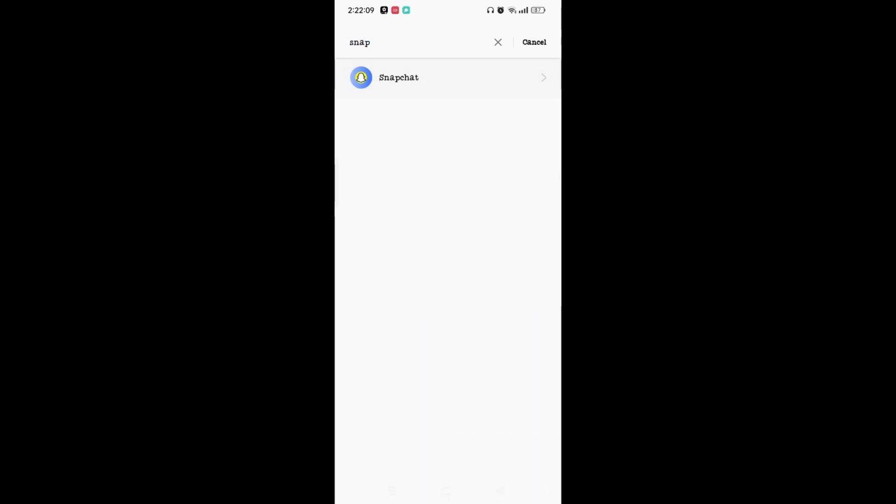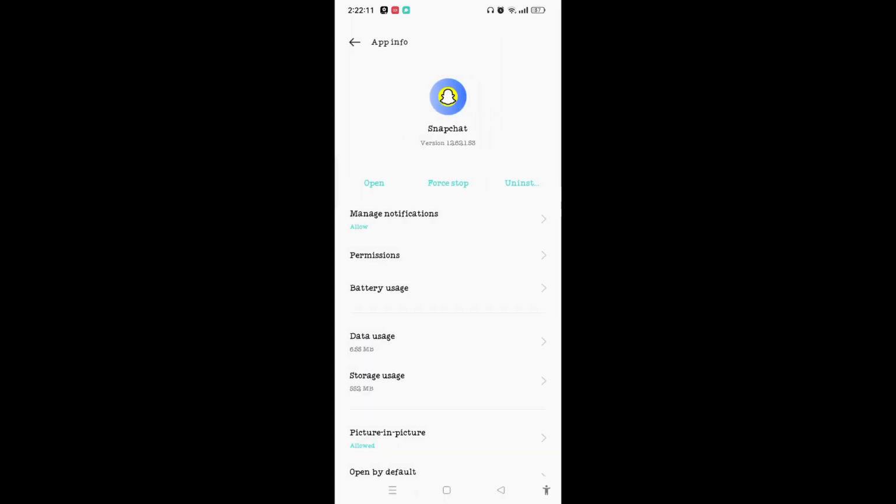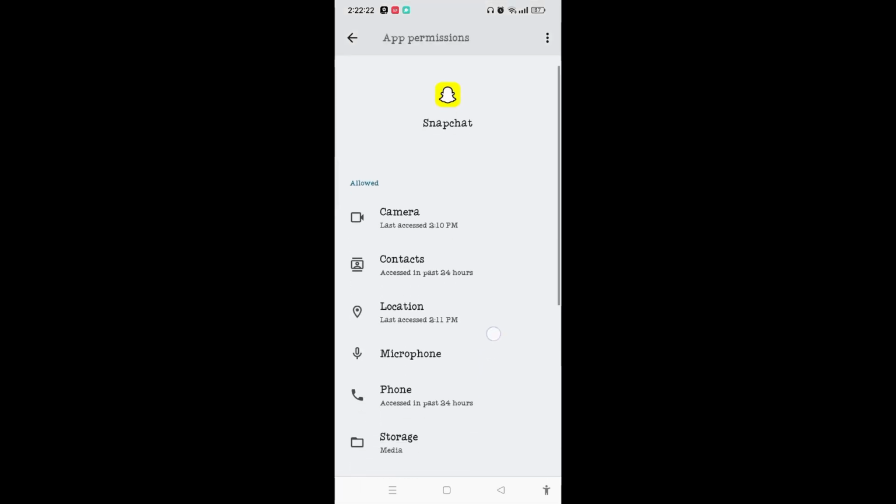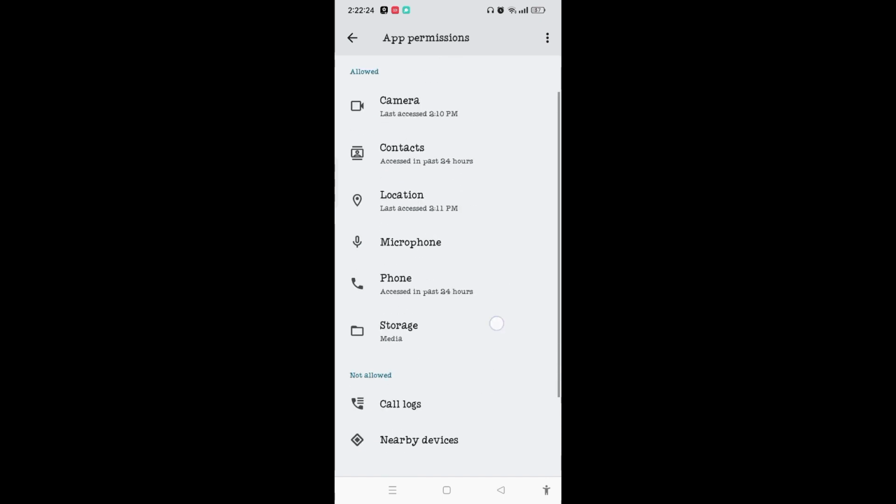Tap on Snapchat and you'll be entered on the app info page of Snapchat, where you need to tap on the permission option. Tap on that and now make sure to allow all the apps permission here.